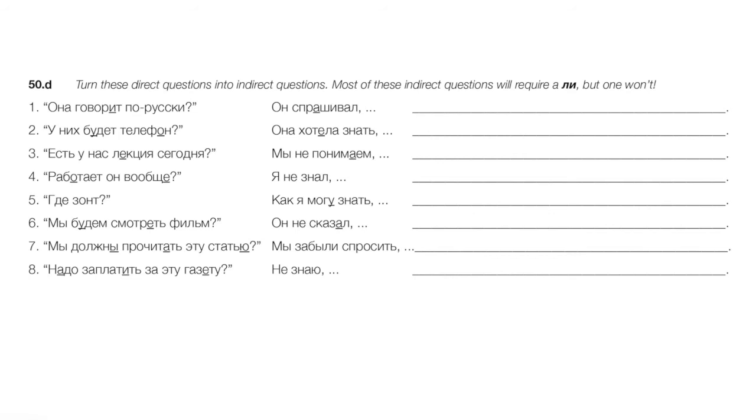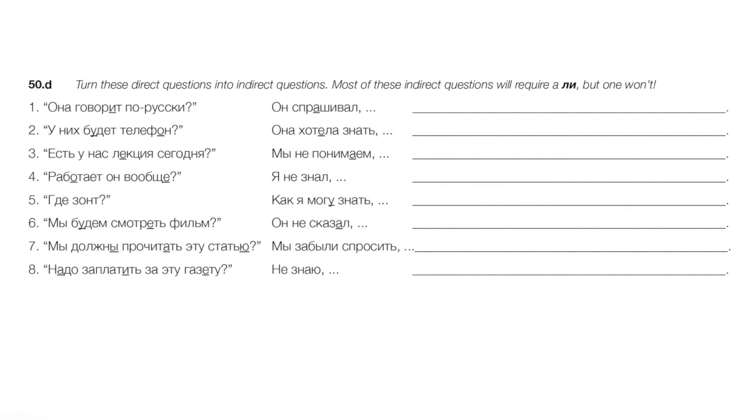Number 5, where is the umbrella? Okay, here we have a где question, right? This isn't a yes or no question. So to make this a reported question, we don't need a li, right? We basically just start out a new clause with the question word. Как я могу знать, где зонт, right? How can I know where the umbrella is?